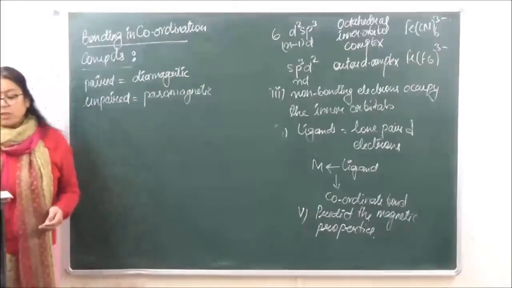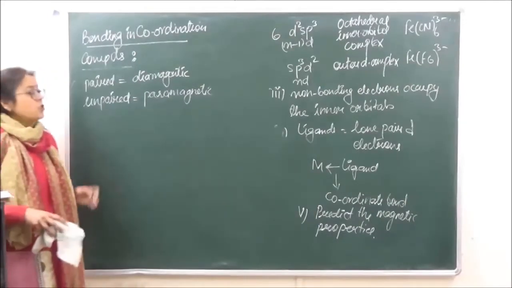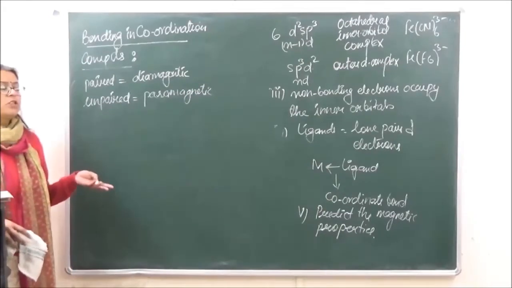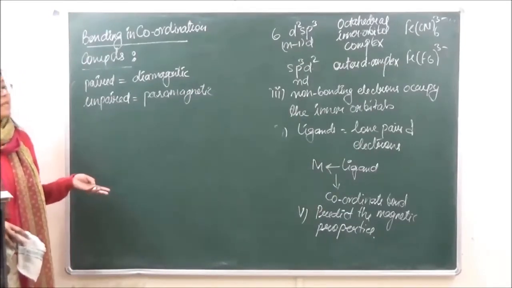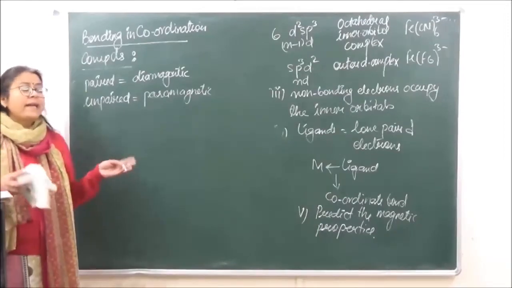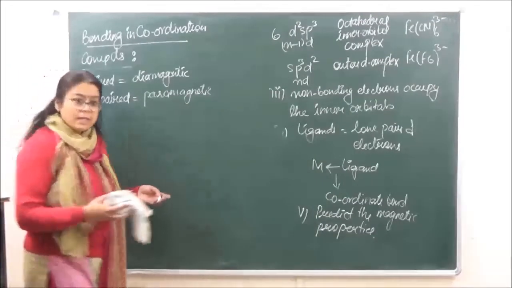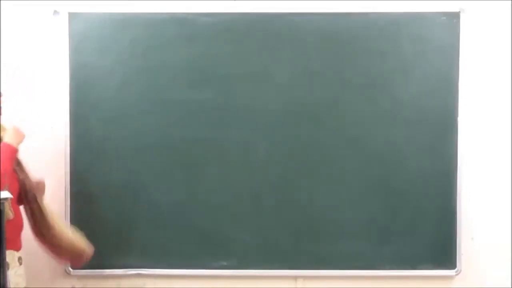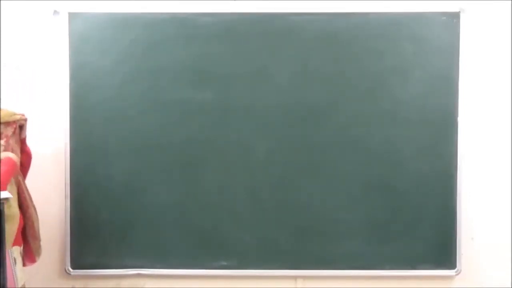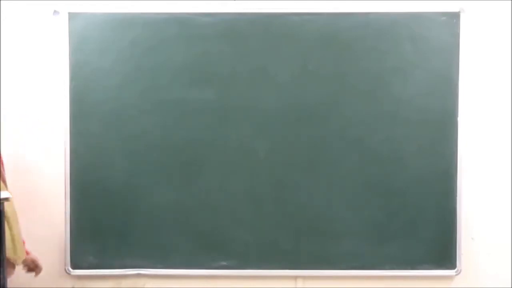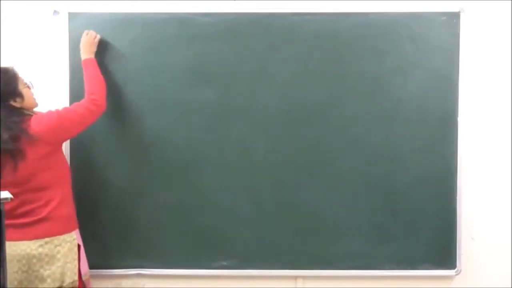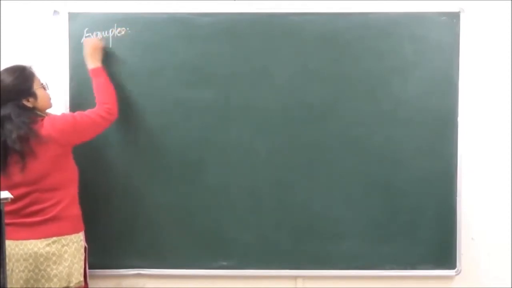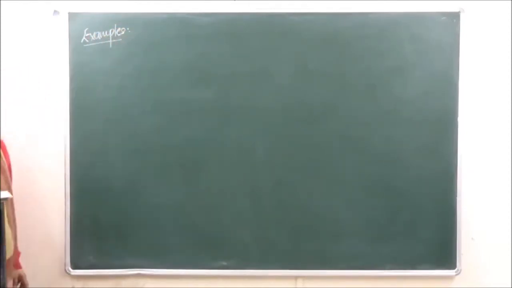So these are the postulates. Based upon these postulates, we are going to discuss the structure, the magnetic character, and the hybridization involved in some of the compounds, and how we formulate any compound which is given to us. Let's go on to certain examples. The first example is of coordination number 6. Examples to exhibit VBT.